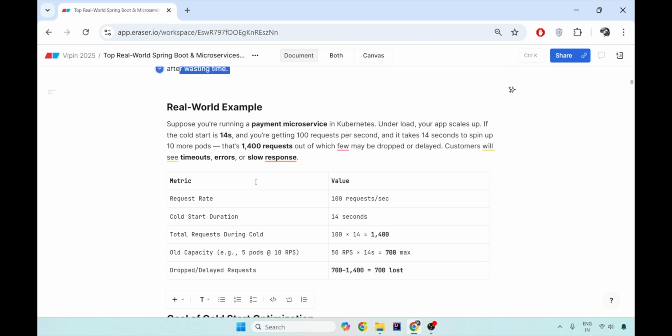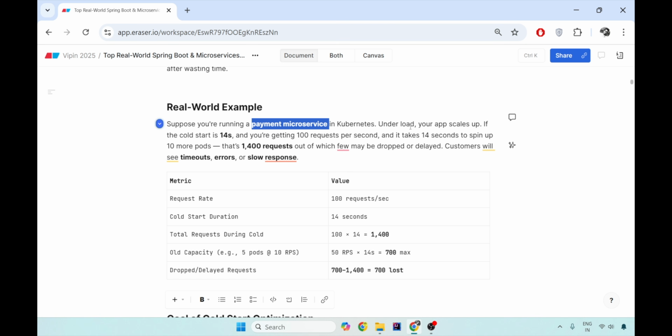Now I'll give you a real world example why this can really be a problem to you. Suppose you are running a payment microservice in Kubernetes. This is not a serverless situation. It is a simple pod which is running the payment microservice in Kubernetes, always a hot machine, always ready to take up the load. What if there is a sale coming up?